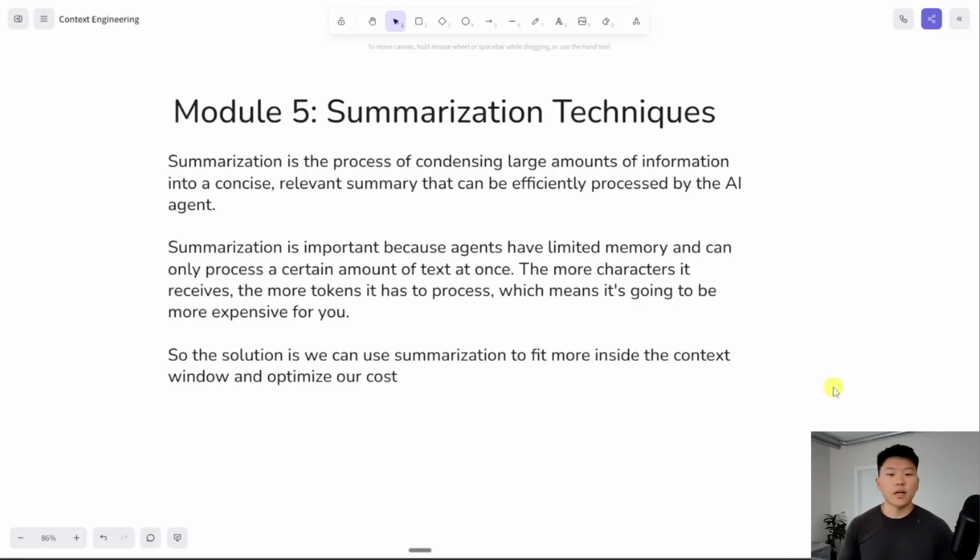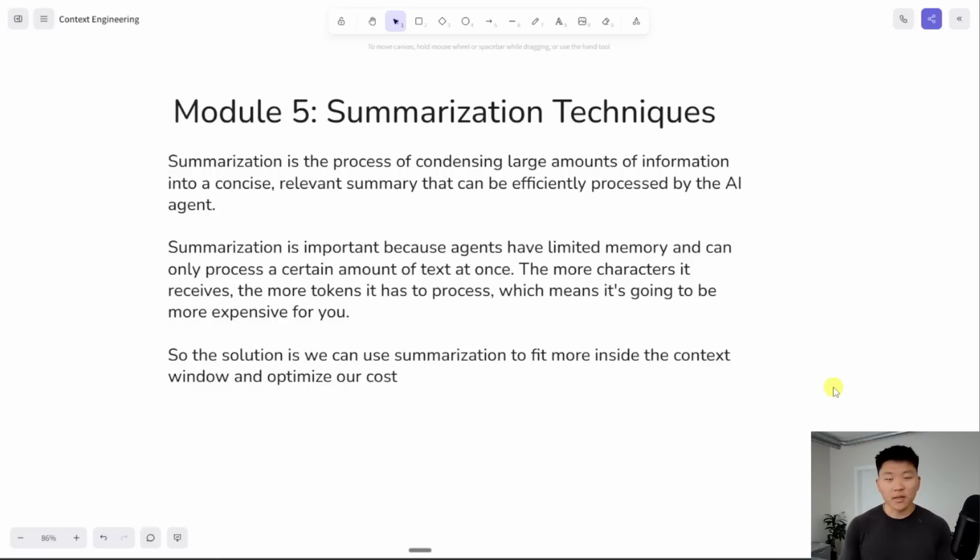All right, moving on to module 5, we have summarization techniques. Summarization is the process of condensing large amounts of information into a concise, relevant summary that can be efficiently processed by the AI model. Kind of similar to the theory of chunking, because we don't want to feed so much information into an AI model.